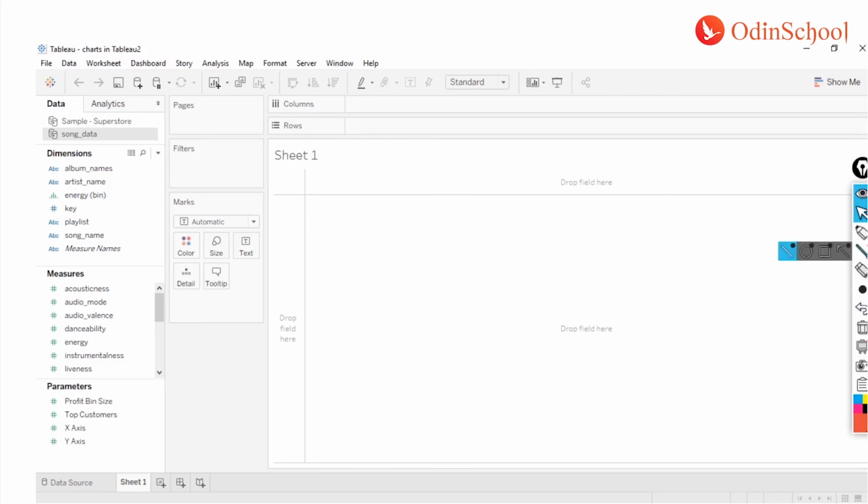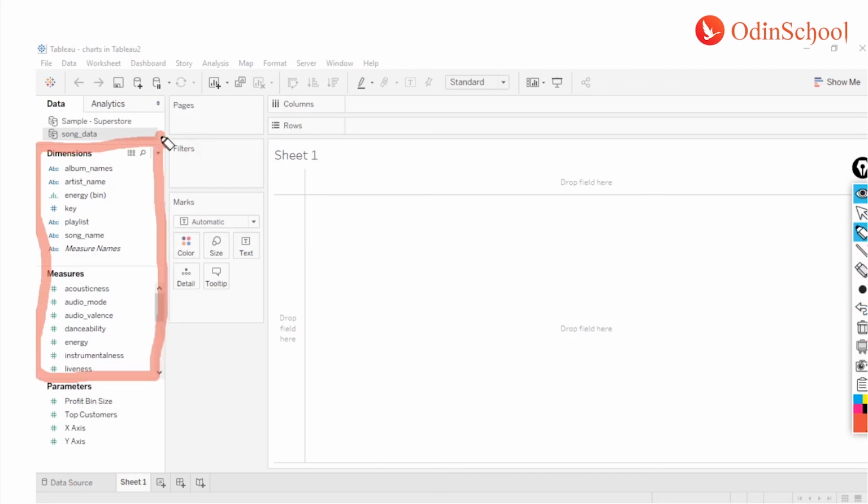First and foremost, you may have to understand this part over here on the left hand side, which has two partitions. The first one is called your dimension, and the second one is called your measures.